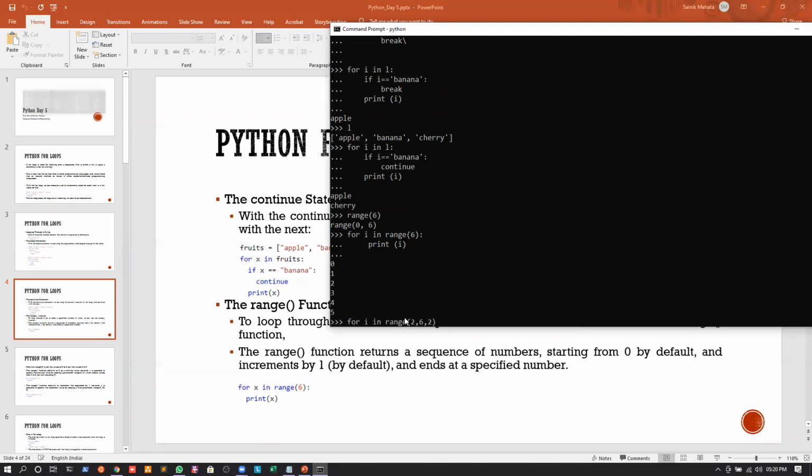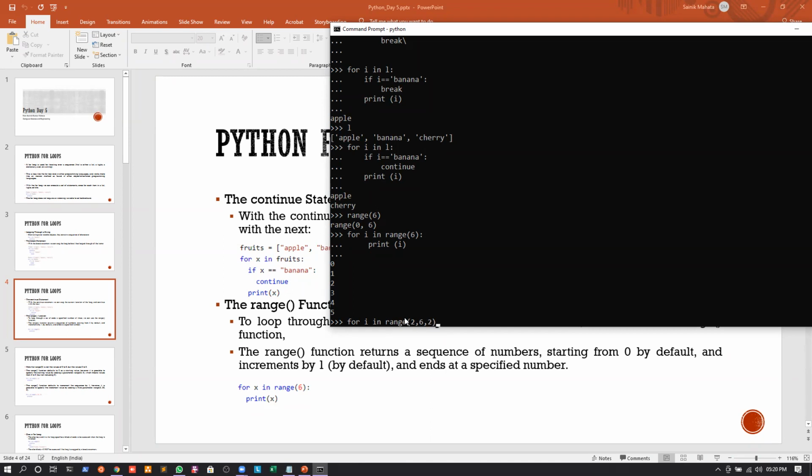It will not print anything else, because for the next increment it will go to 6, but again 6 cannot be printed because that is the destination till which the range should go to. Okay, so obviously it will print only 2 and 4. Let us see whether the same thing happens or not.